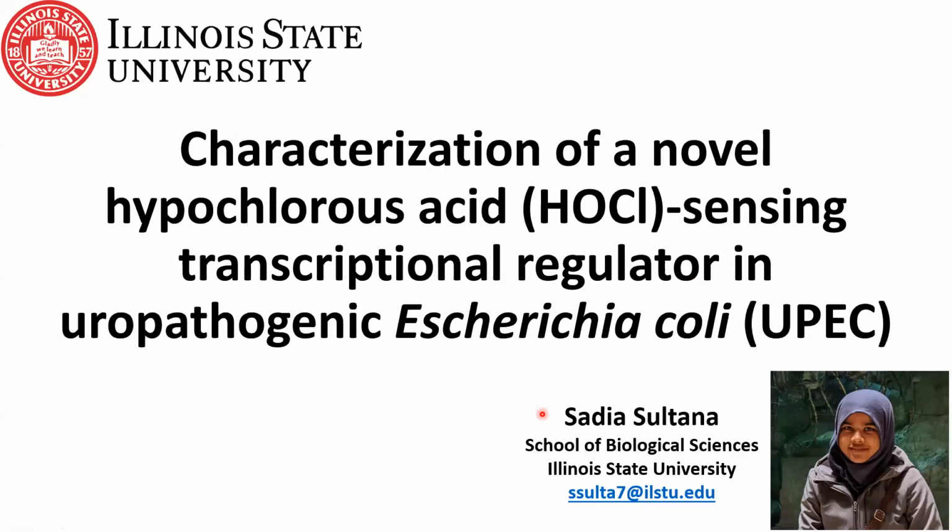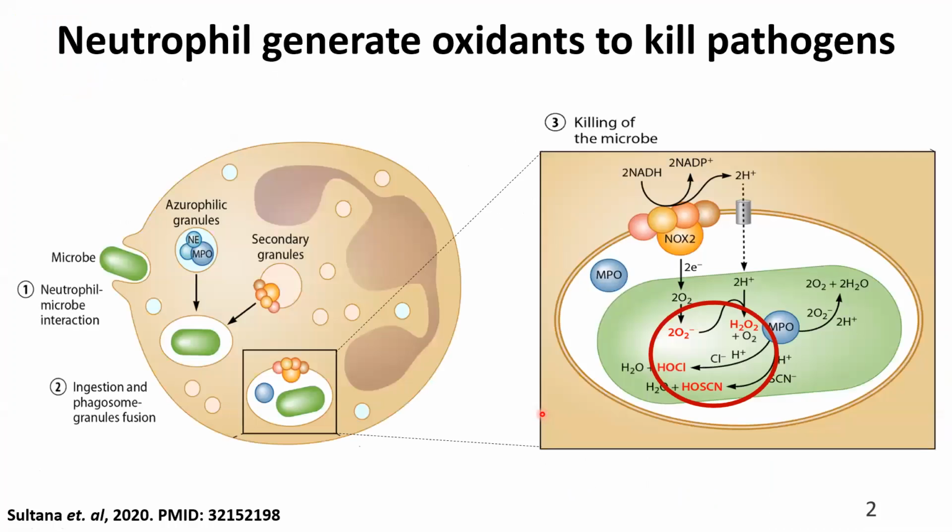So in my poster presentation, I will introduce you to the uropathogenic E. coli specific transcriptional regulator. When a pathogenic bacteria enters the body, our innate immune cell, like neutrophil, engulfs the pathogen and kills it by generating reactive oxidants. Neutrophil has an antimicrobial enzyme, NADPH oxidase, that reduces molecular oxygen and generates reactive oxygen species.